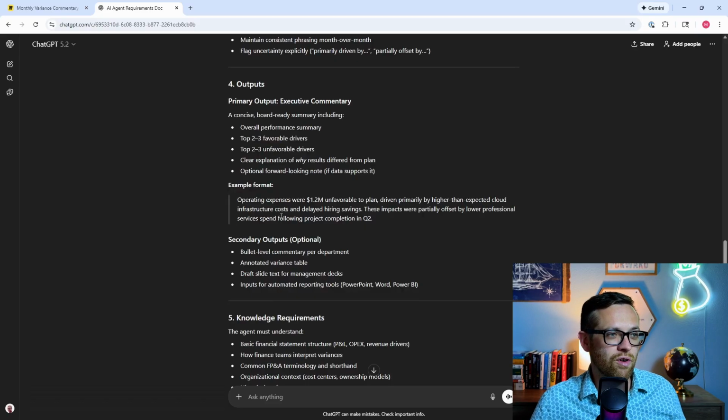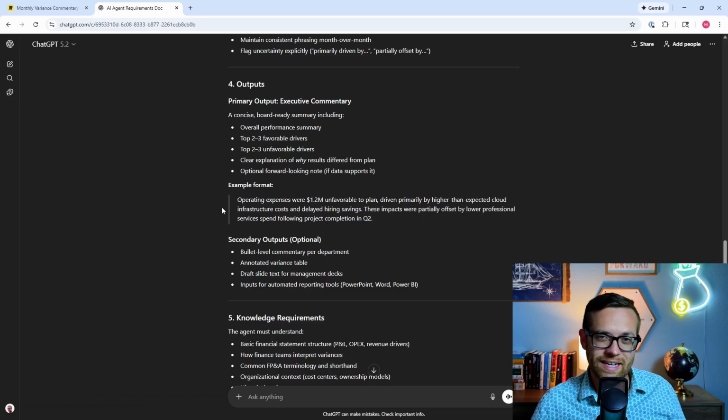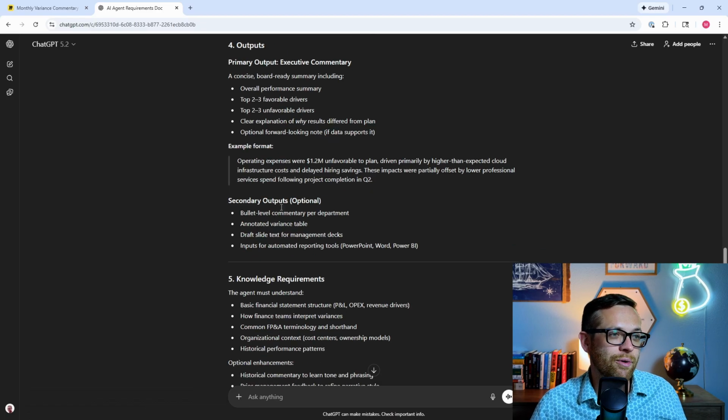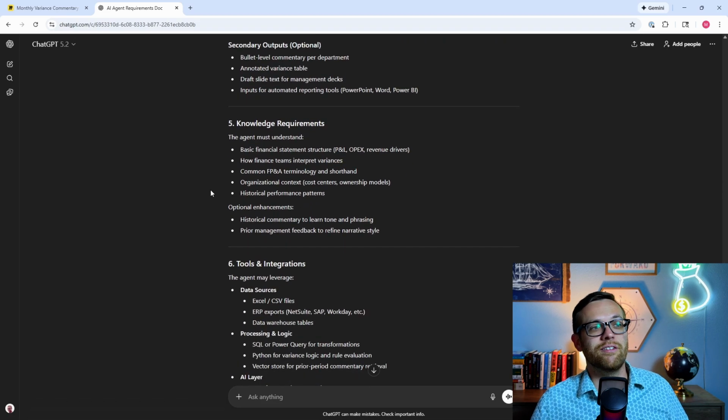Here's an example format. Operating expenses were $1.2 million unfavorable to plan, driven primarily by higher than expected cloud infrastructure costs and delayed hiring savings. These were partially offset by lower professional services spend following project completion in Q2. Boy, does that sound like almost every variance I've ever read, so it nailed it. Some secondary outputs, if we want things by comment, if we want it annotated, some different options we could have there. The knowledge requirements. It must understand financial statement structure, how finance teams interpret variances.